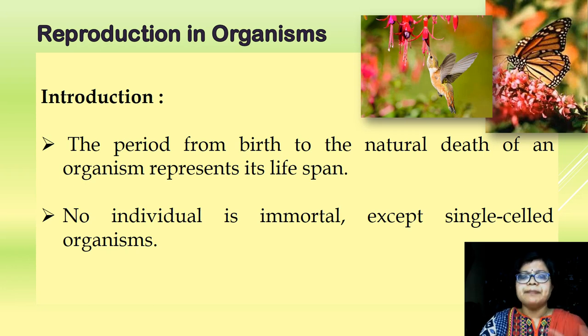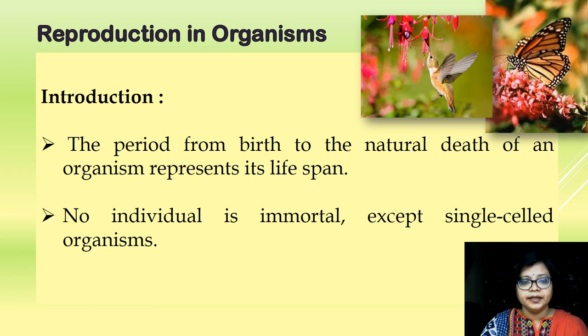What is lifespan? The organism takes birth and after that they mature, they grow, they reproduce, and at the end, after entering into the senescence period, they die.